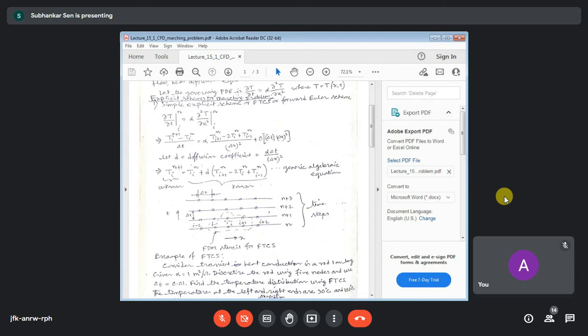Once you find the temperature at this point at the n plus 1th level, you have to calculate for this point, and this point, and so on. After all the points on the n plus 1th level are calculated, we move to the next time level, the n plus 2th level.